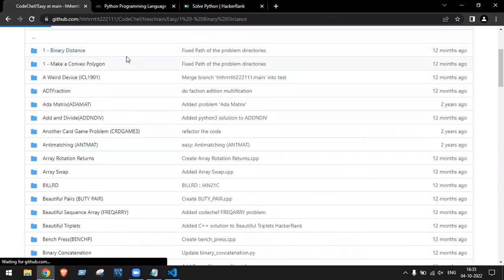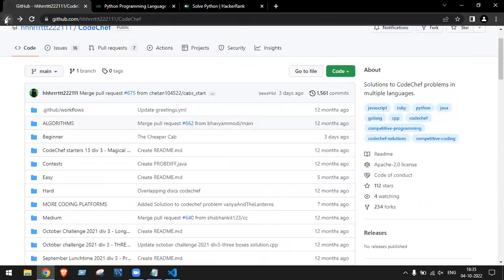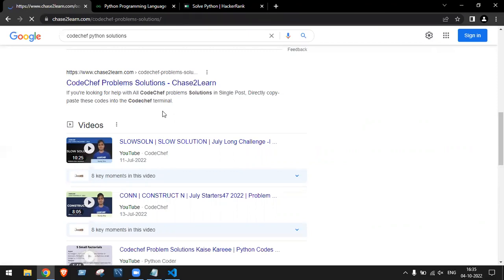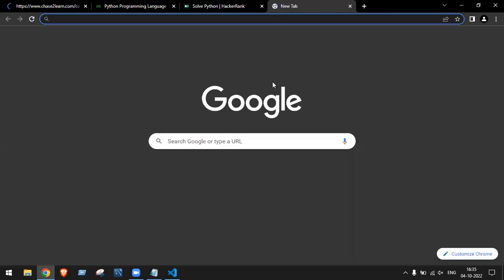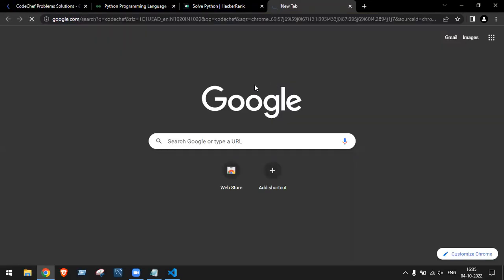Okay, binary distance. You may not have a link for this one. Remember, CodeChef is something which is always updating. Let me just type CodeChef.